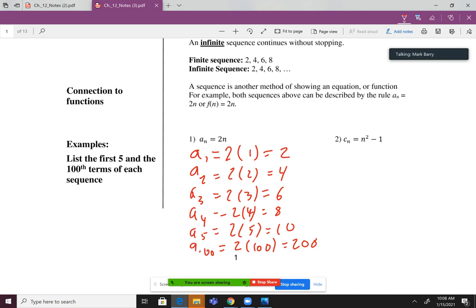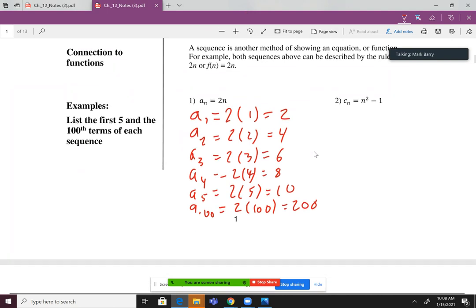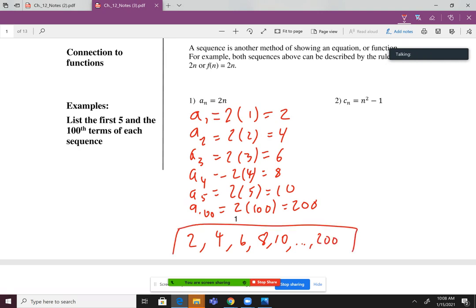If we're technically going to write this as a sequence, which I would like to do, you would, like I said earlier, write it as a list of numbers. So I'd say 2, 4, 6, 8, 10, 200. So the first term, a sub 1, is 2. The second term, a sub 2, is 4, and so on and so forth. Not too difficult, right? Okay, let's go ahead and try number 2.